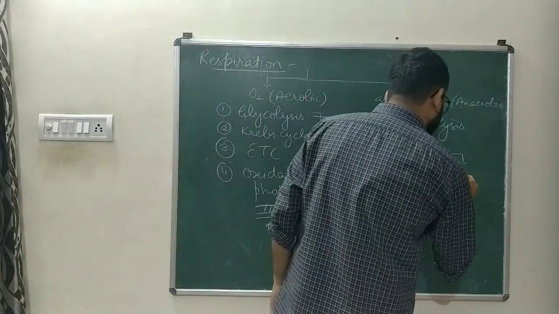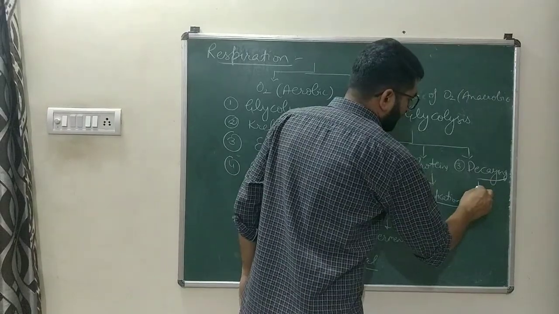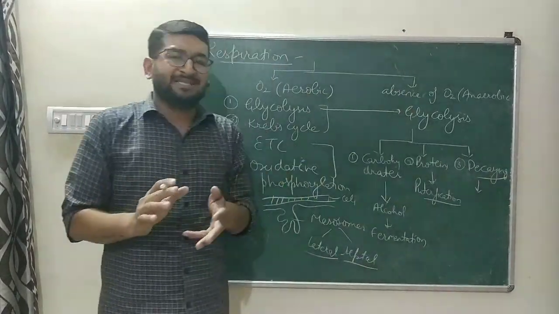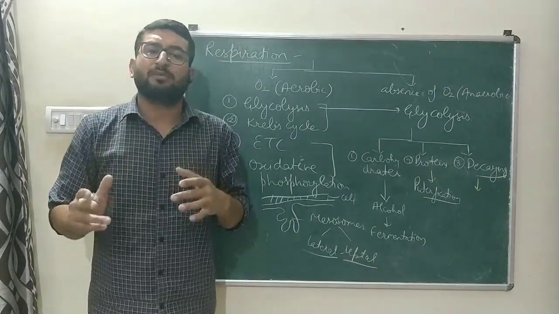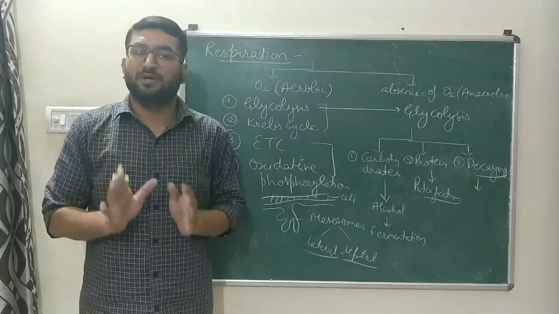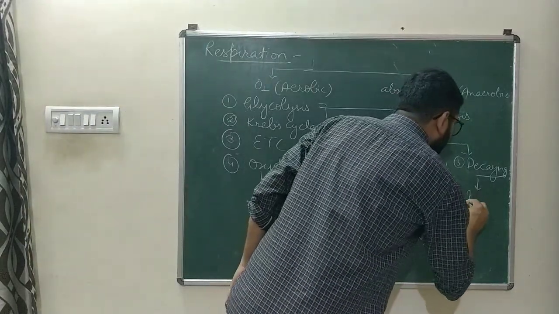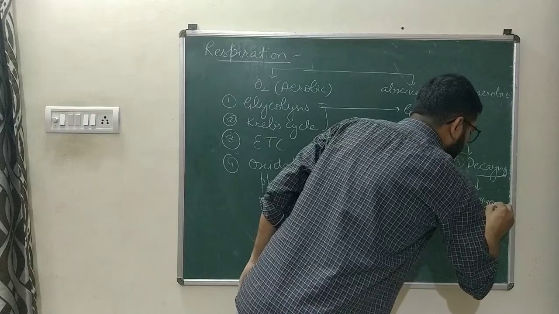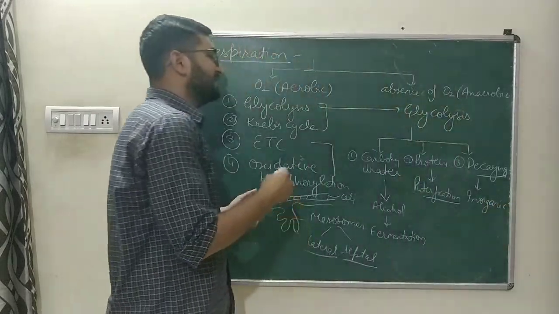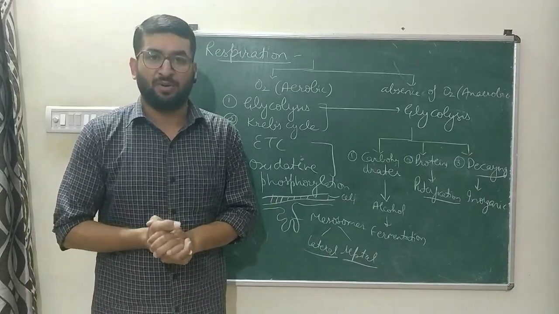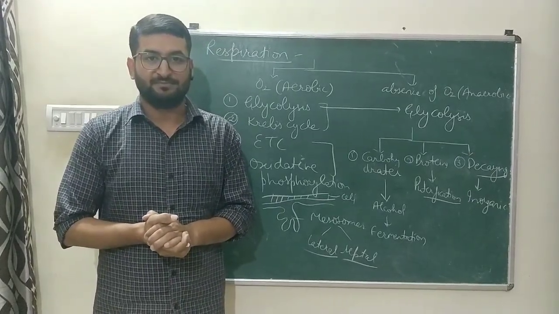The last one is decaying, in which the bacteria use the anaerobic mode of respiration and convert the simple organic material into inorganic material. So these are the three various processes which are used in anaerobic respiration.